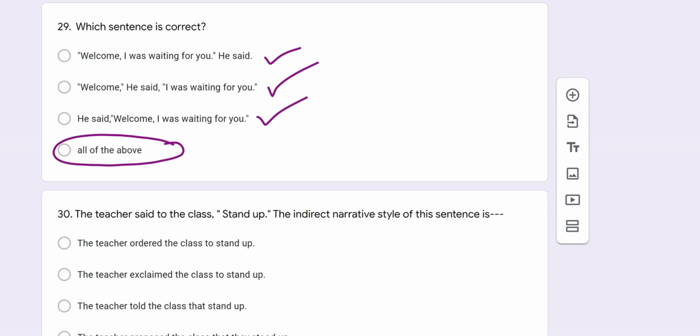And question number 30: The teacher said to the class, "Stand up." The indirect narration style of this sentence is... here you see, this is an imperative sentence, and as the sentence is spoken by a teacher, we can say it is an order. So we'll choose the order: the teacher ordered. So here, ordered, and then you have to use a "to" in lieu of the inverted commas, and we find "to" here. So we can say it is correct.